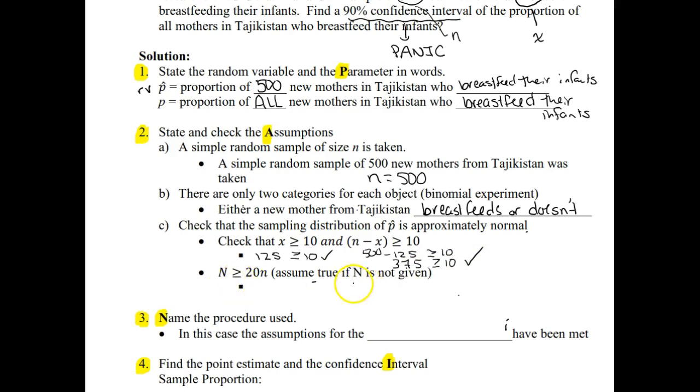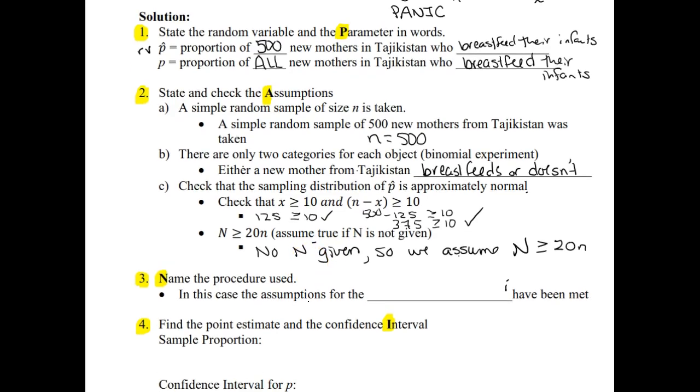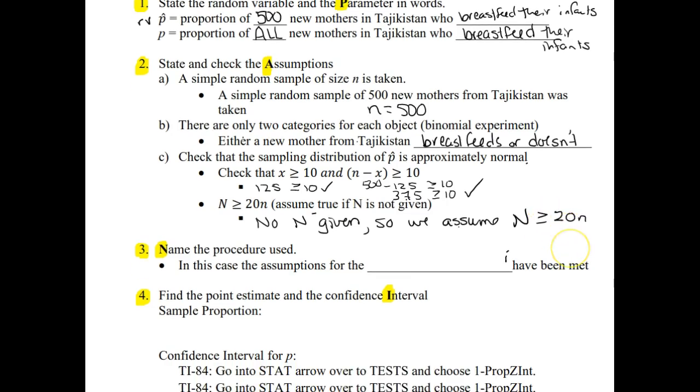And then cap N, they did not give us the population size here, so we're just going to assume that it's big enough to be greater than or equal to 20 times little n. It is not statistical practice that when you don't know some piece of information, you just assume something is true. But we do that in the case of cap N, because typically if it's not given, it means it's large enough to be considered greater than or equal to 20 times little n.